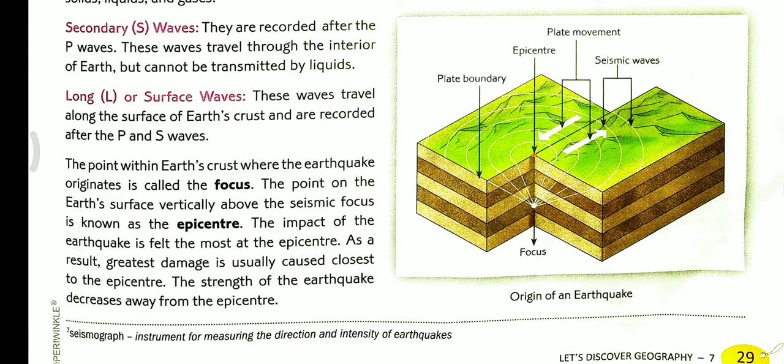The strength of the earthquake decreases away from the epicenter. It is spreading out from the epicenter. The waves are spreading out in all places. So the strength of an earthquake decreases away from the epicenter. That means at the epicenter the strength is maximum, and when it spreads out, the strength decreases.